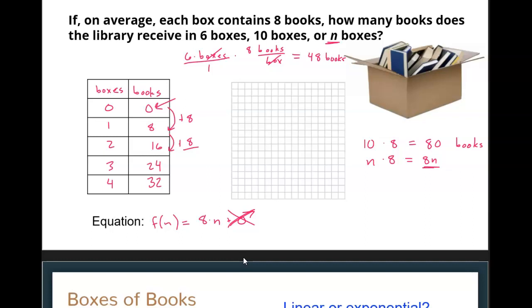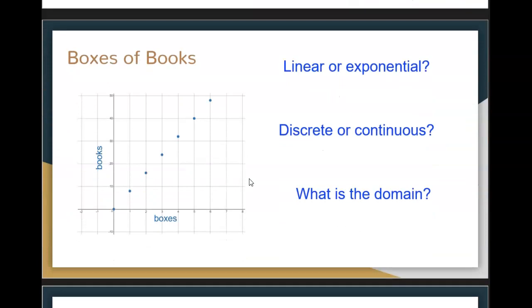Now instead of graphing this by hand, we have talked about how to graph this by hand, but I used Desmos and made a nice clear graph. And you can see here we go up 0, 0, we go up 8 books for 1 box, then to 16, then to 24, and so on.